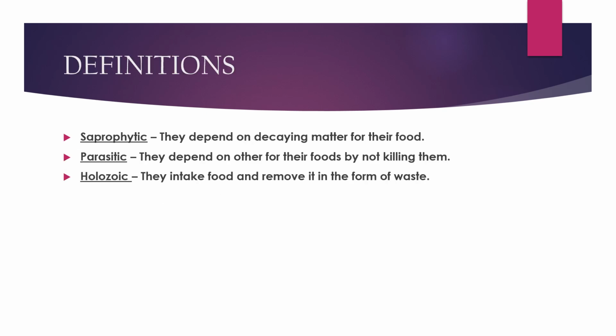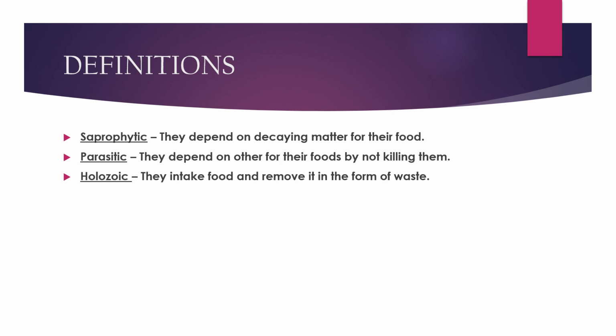Definitions. Saprophytic, they depend on dead and decaying matter for their food. Suppose a living being, a cow or a goat, died.